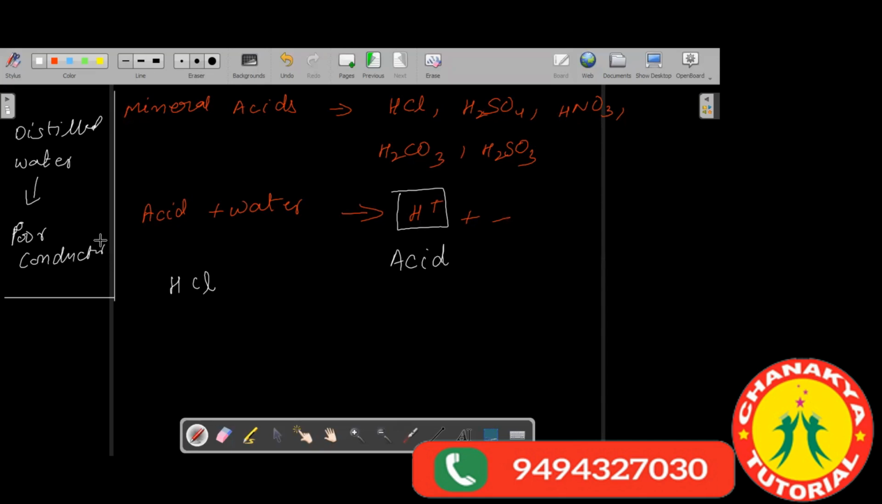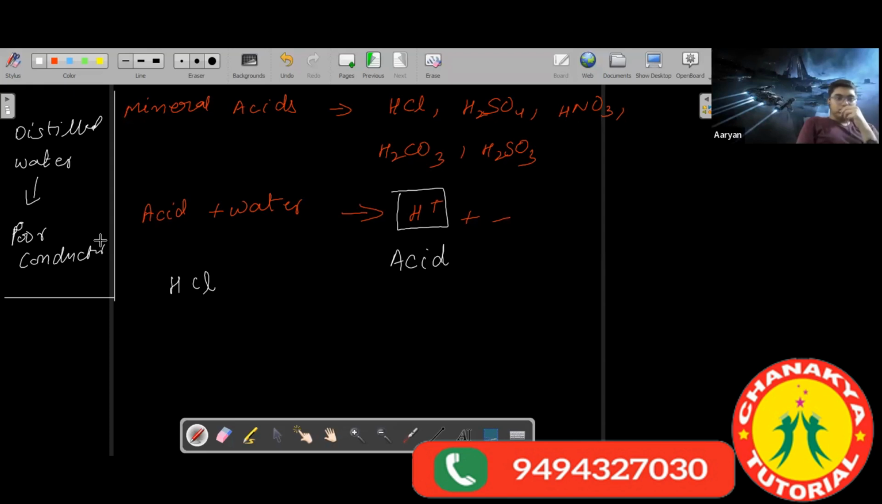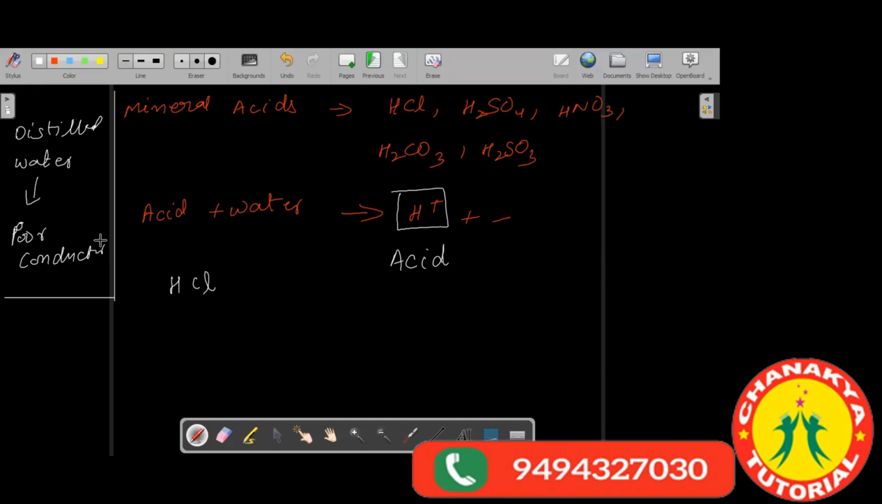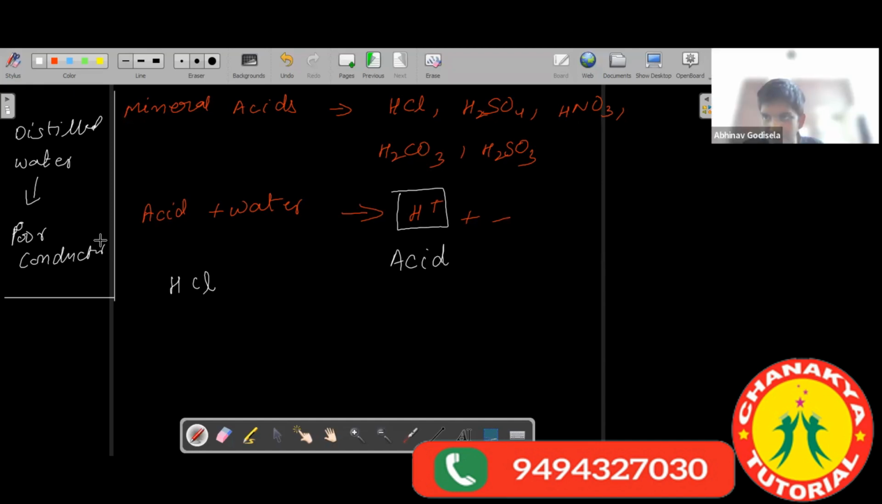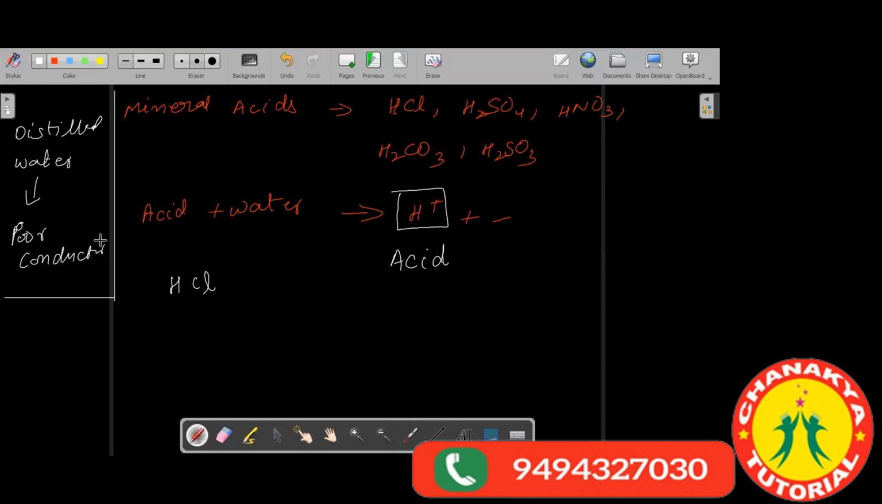Aryan, why is distilled water a poor conductor? Yes, Aryan? Sir, it does not have minerals which conduct electricity. Can anyone else? Abhinav, can you tell? No hydrogen atoms. No ions. There are no ions present.